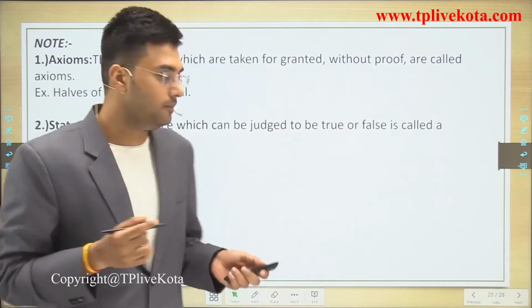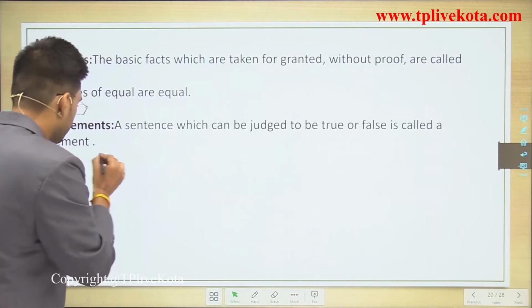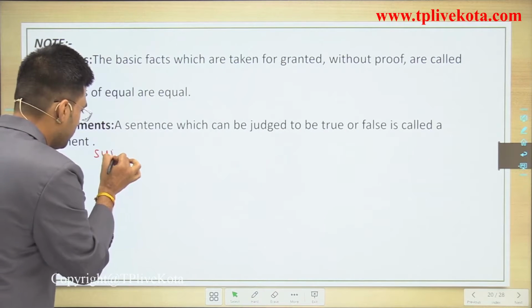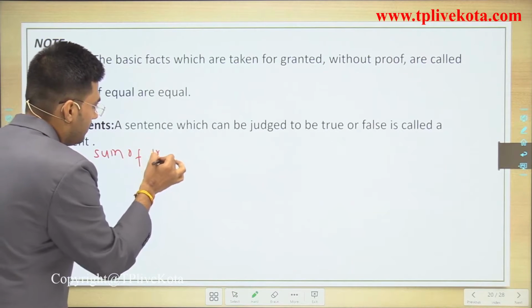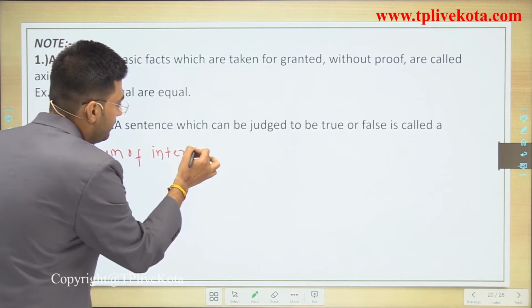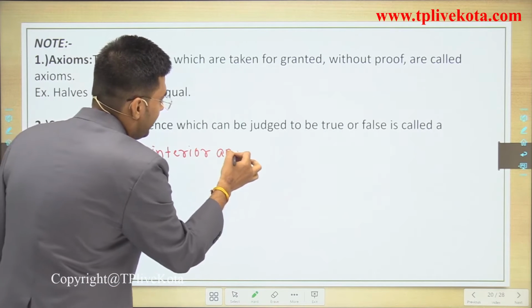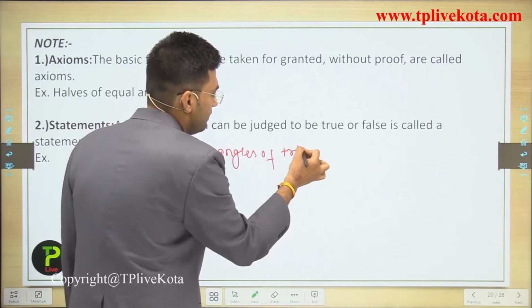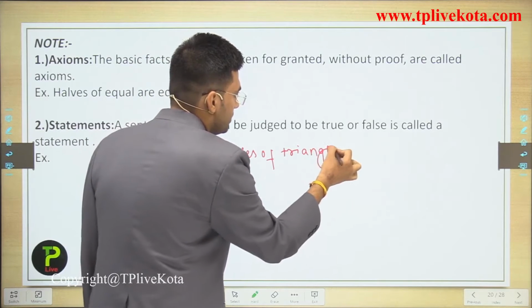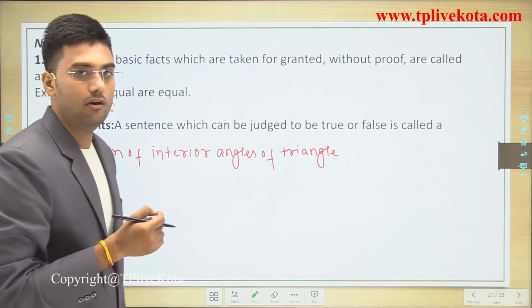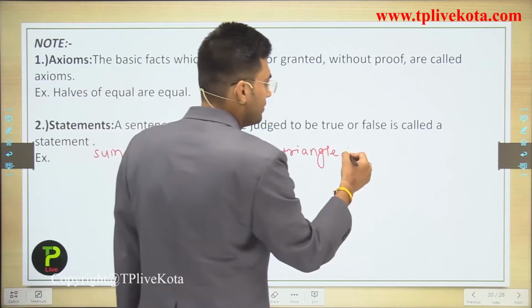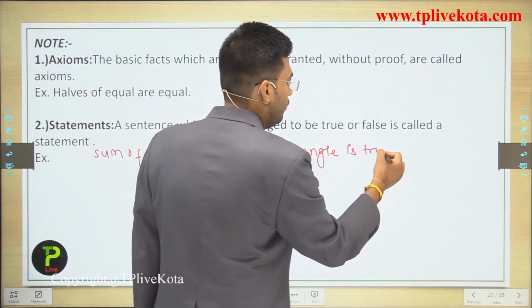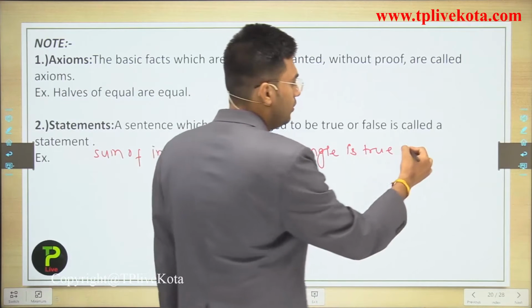For example, the sum of the interior angles of a triangle is 180 degrees. This is a true statement.